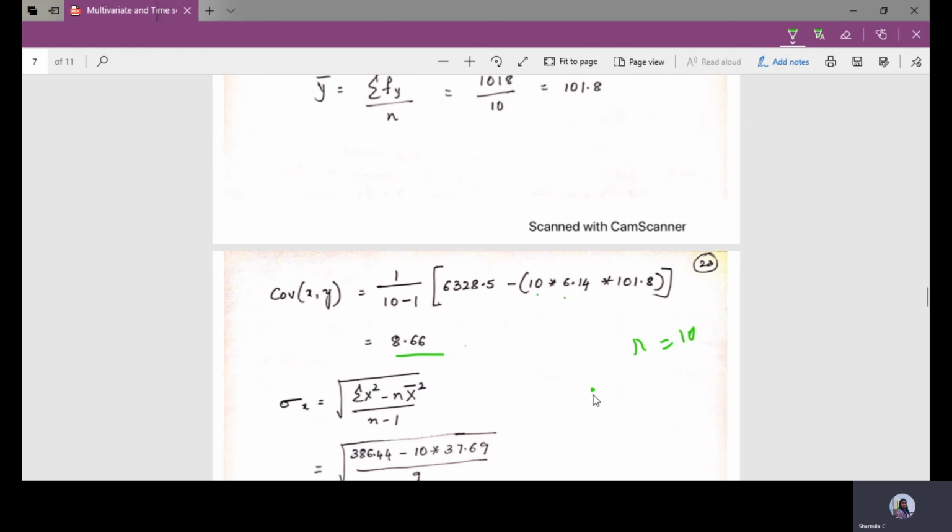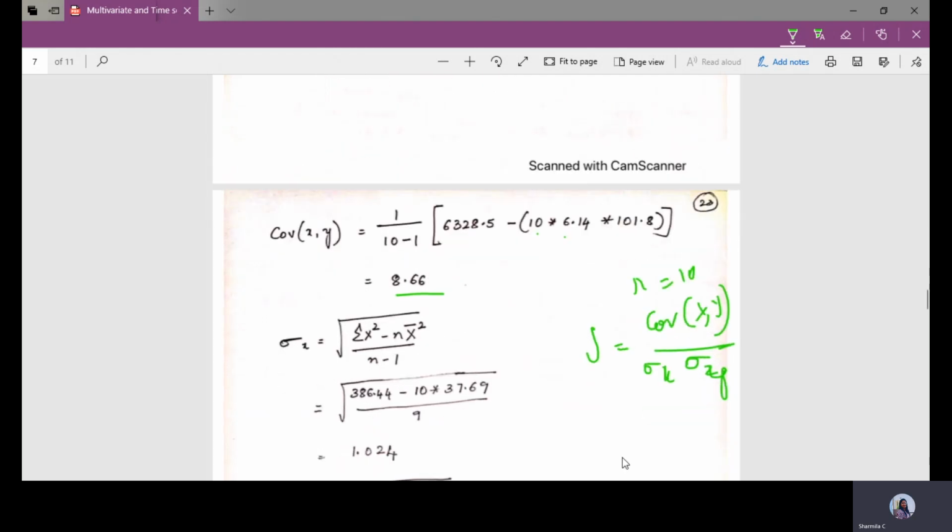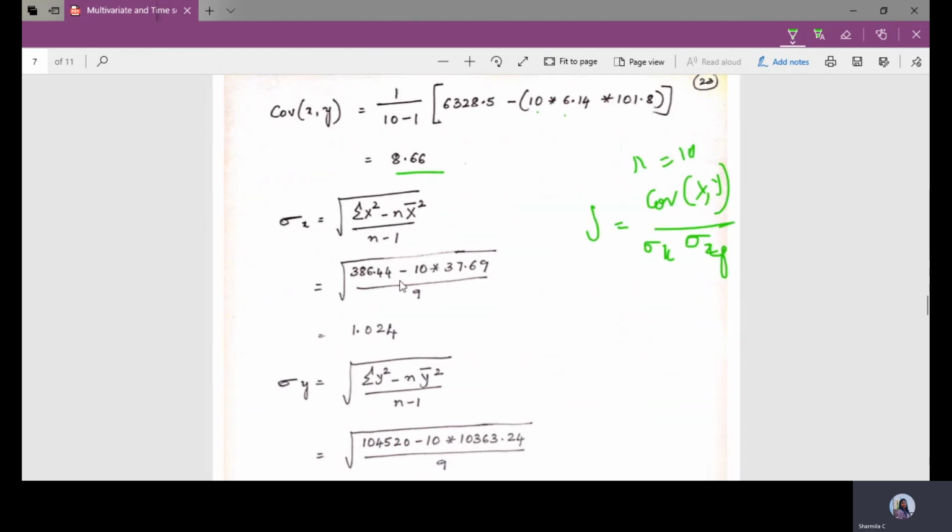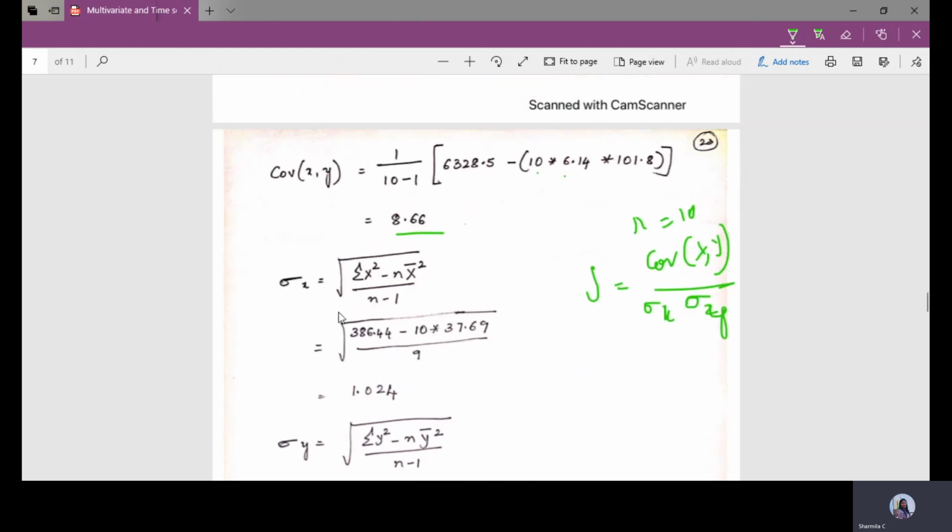So next we need to calculate the correlation. The correlation is always calculated by using the covariance of x comma y, divided by sigma 1 into sigma 2. This one is with respect to the first variable x, and this will be with respect to the second variable y. Fine. Now coming to this, the formula we will be using is